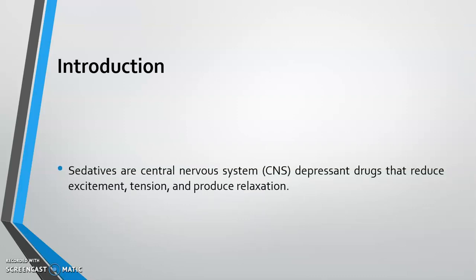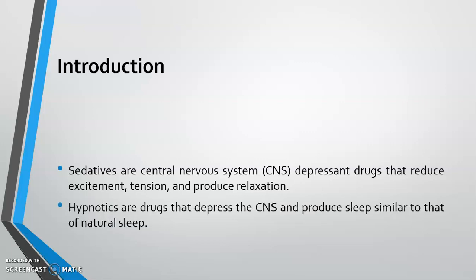They are central nervous system depressant drugs that reduce excitement, tension and produce relaxation. While hypnotics depress the CNS and produce sleep similar to that of natural sleep. Now see, the same drug can give both the effects, sedative as well as hypnotic. At lower doses, the drug may act as sedative, while at higher doses, the same drug may act as hypnotic.